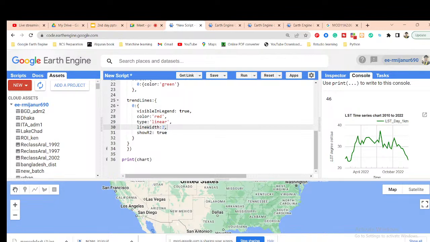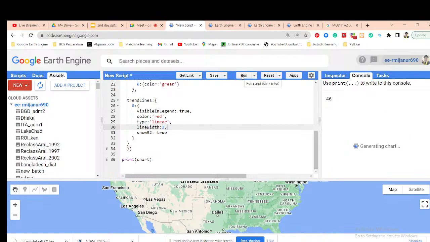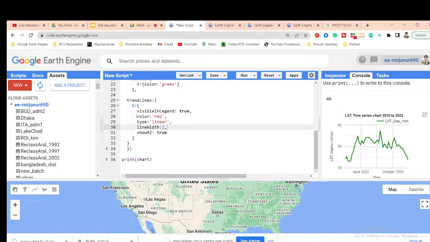Line width is 2. Show R square is true. Okay, so for the visible trend, I think it also maintains the order, and then put here the type. After the type, I put the color. Then show.